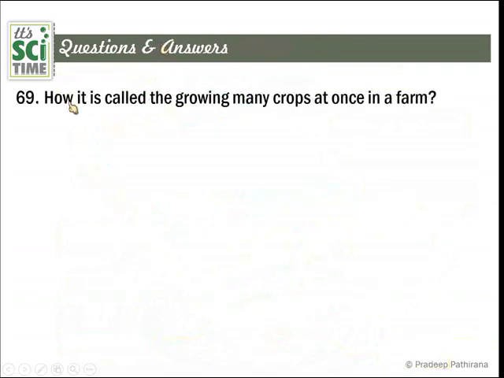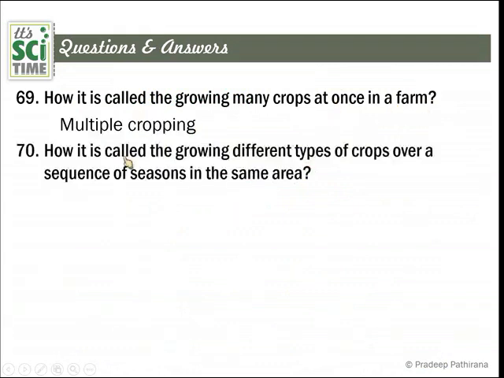Questions and answers. What is it called when growing many crops at once in a farm? That is multiple cropping. What is it called when growing different types of crops over a sequence of seasons in the same area? It's called crop rotation. This is very important to maintain good fertility in the soil.